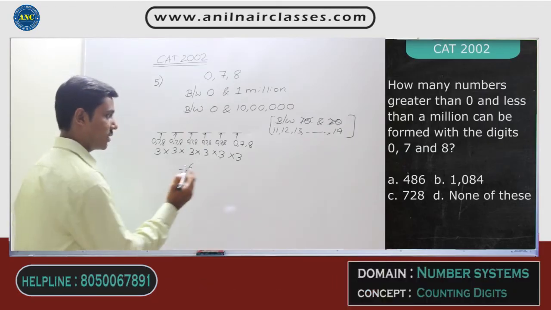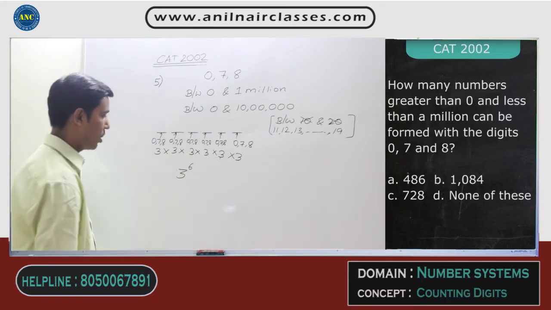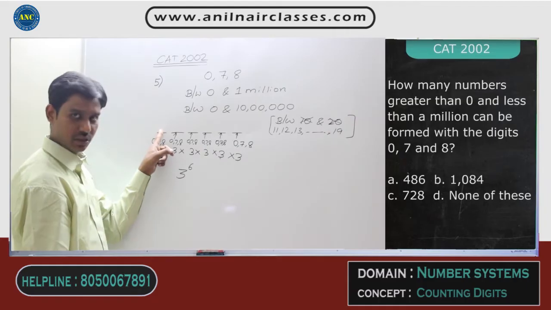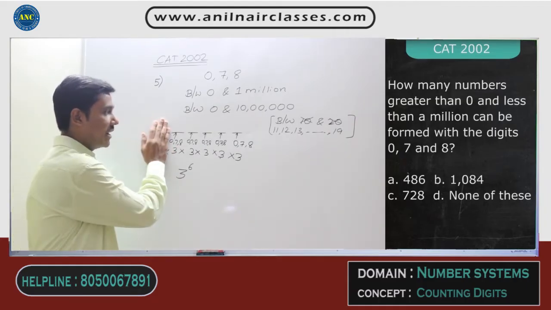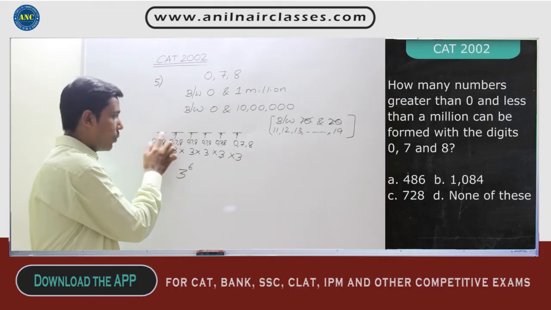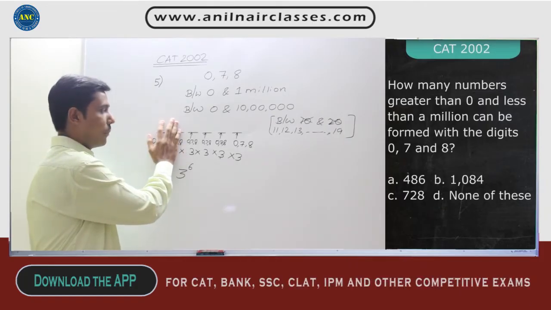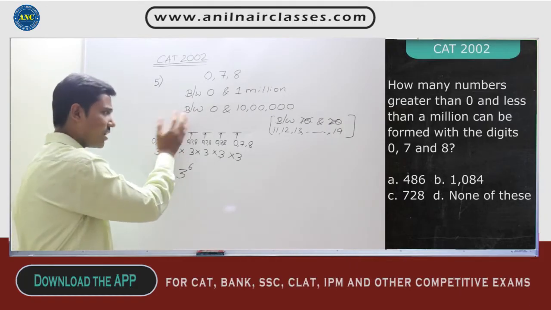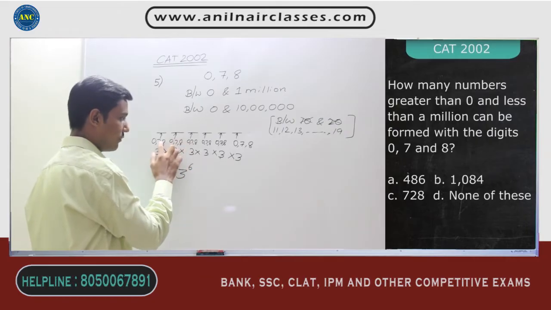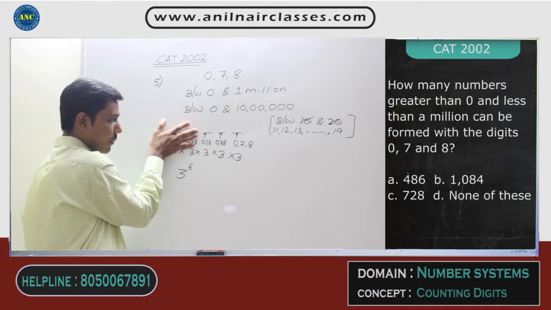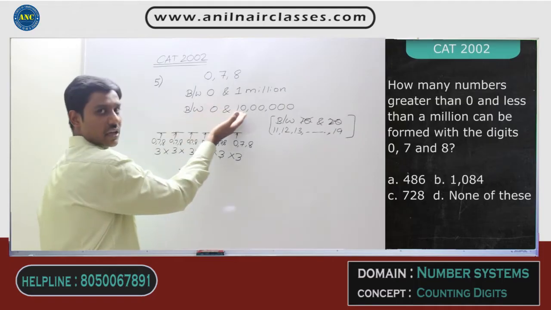Why it is incorrect: if you observe carefully, if I make this position 0, I will get all the possible 5-digit numbers. If I make these two positions 0, I will get all possible 4-digit numbers. That is also in the given range. If I make the first three 0, I will get all the possible 3-digit numbers. That is also in the given range.